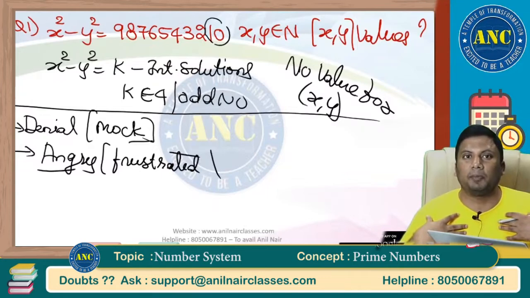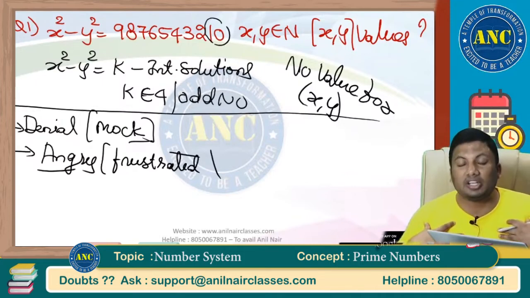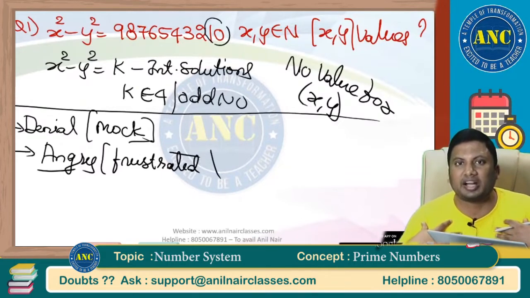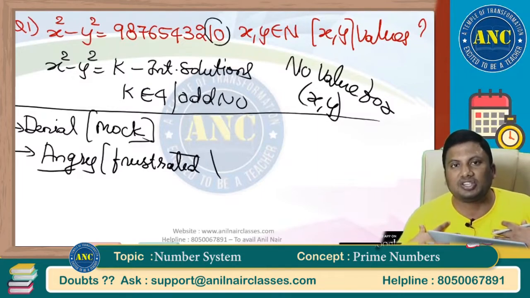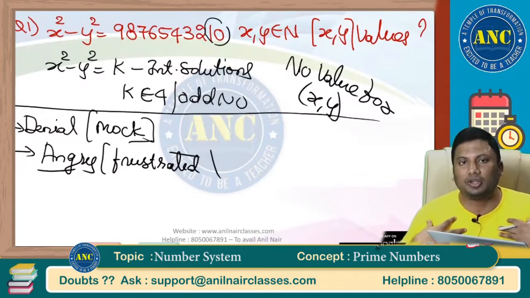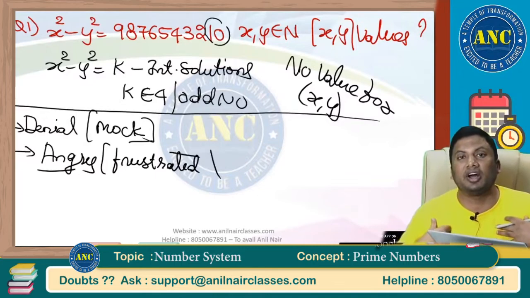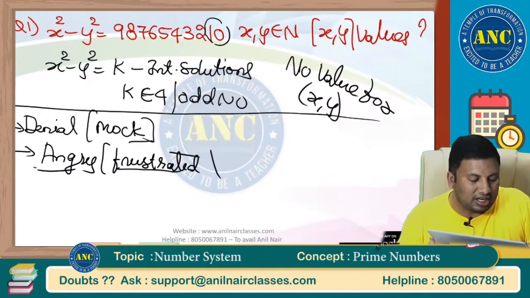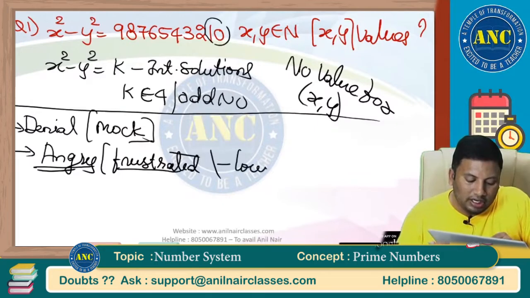"I thought that while preparing for the CAT examination I could score really well, but I am not even getting 70 percentile in my CAT. I am not even crossing one sectional cutoff. I do not even know the strategy of attempting the CAT paper. Out of 34 questions, when 14 questions come from arithmetic, I am not even concentrating on arithmetic." You will be frustrated, angry, low, demotivated, depressed.